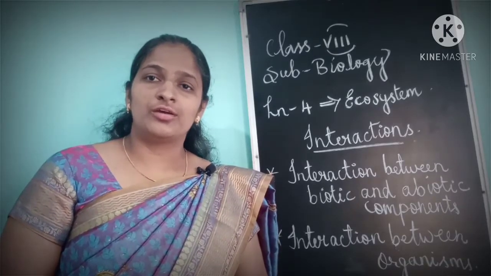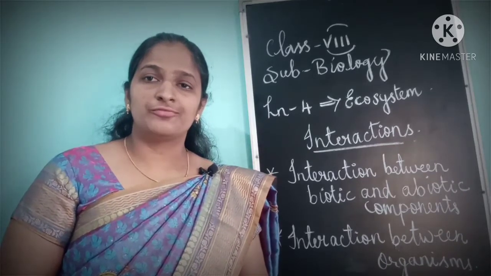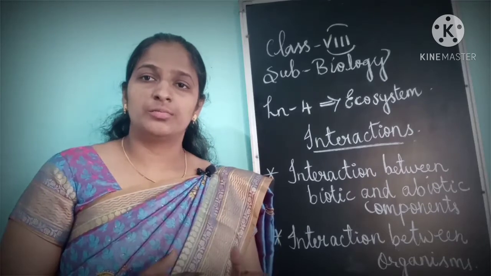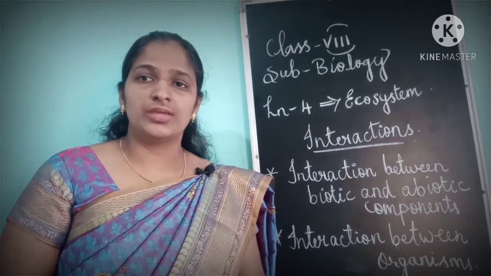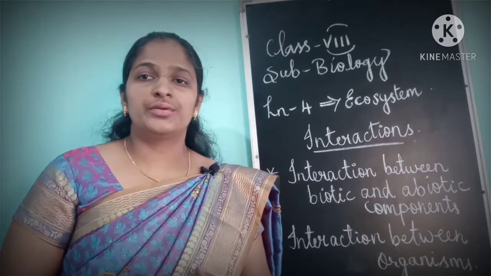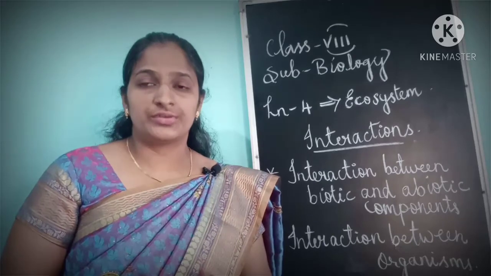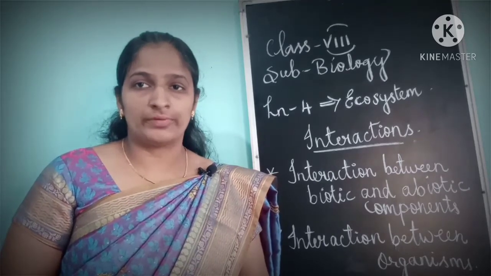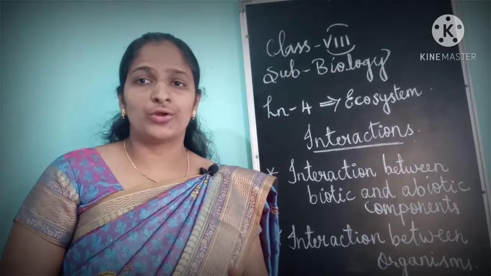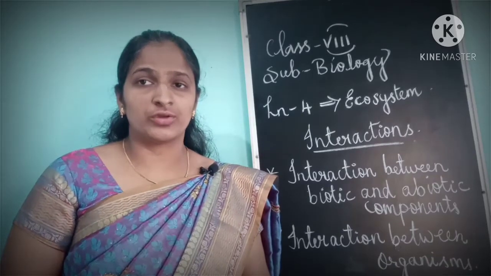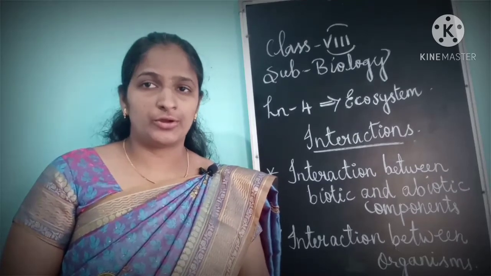And today we are going to see the continuation of lesson 4. In lesson 4 we have learned the biotic and abiotic components of the ecosystem, and today we will see the interaction between the biotic and abiotic components and the interaction between the biotic components. First, we will see the interaction between the biotic and abiotic components. Always there is a relationship between biotic and abiotic components.